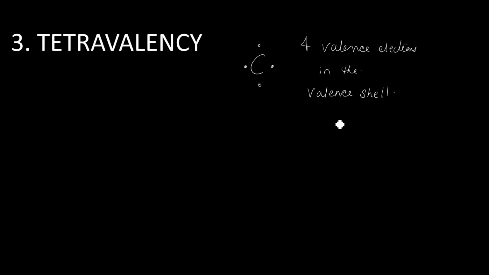It requires 4 more electrons to attain the stable inert gas electronic configuration of 8 electrons in the outermost shell. So it gets 4 more electrons by sharing. Therefore, the valency of carbon is 4. Hence, we can say carbon is tetravalent.